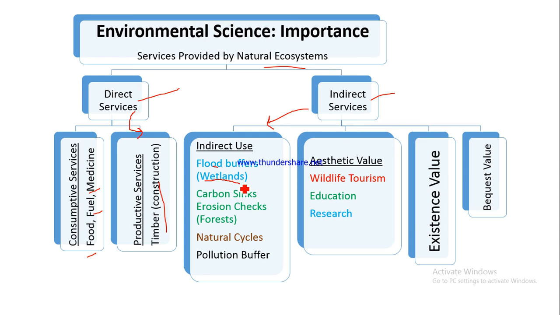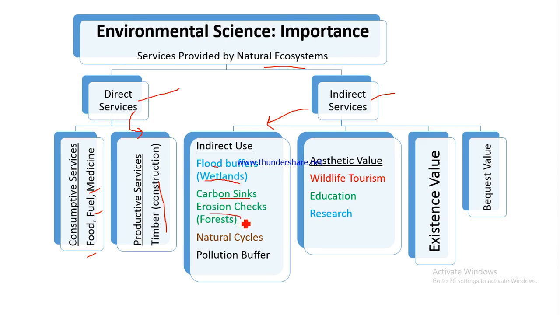For example, Sundarban Delta is a wetland on the eastern coast of the country, and it acts as a buffer. So whenever there is some kind of flood in that particular area, it acts as a buffer. So it saves the mankind, basically it protects the mankind from getting impacted from that particular flood, right? Again, the forests act as carbon sinks. What do we mean by carbon sinks? Sink means they basically absorb carbon. They absorb carbon dioxide, and that is why we are saying that they are carbon sinks.